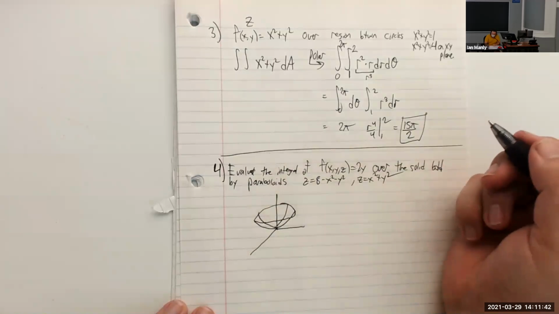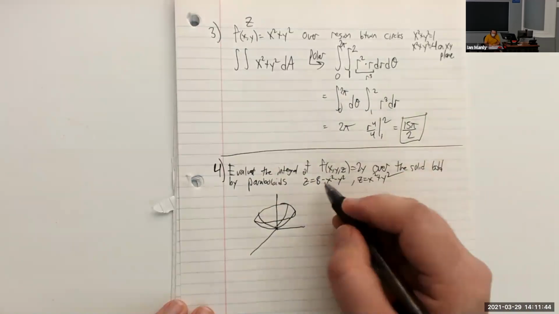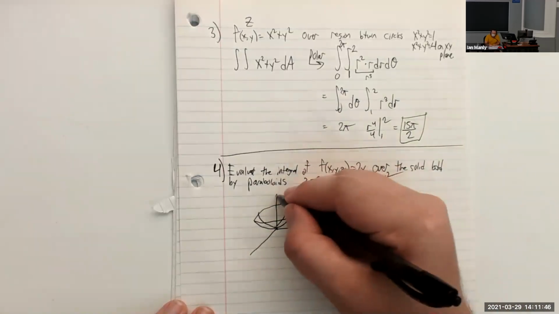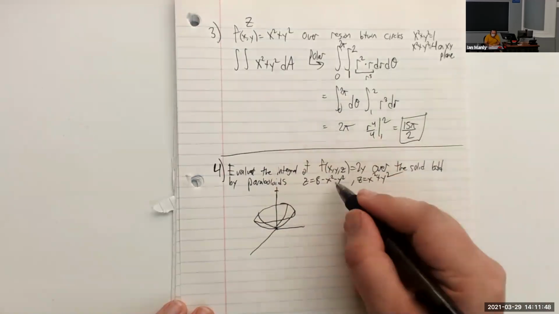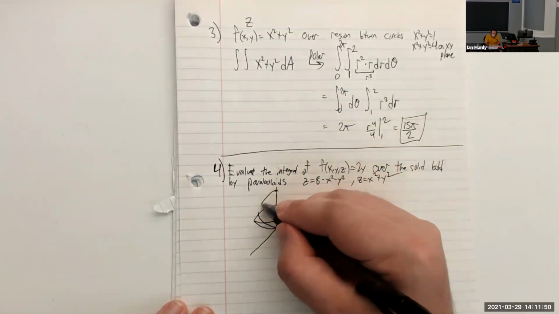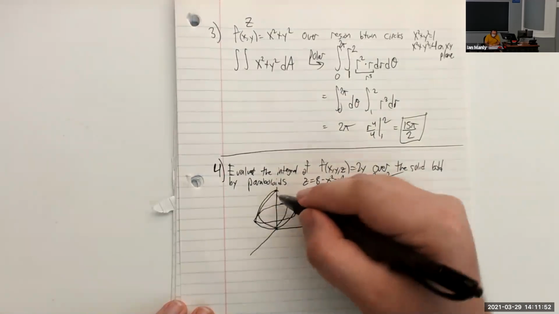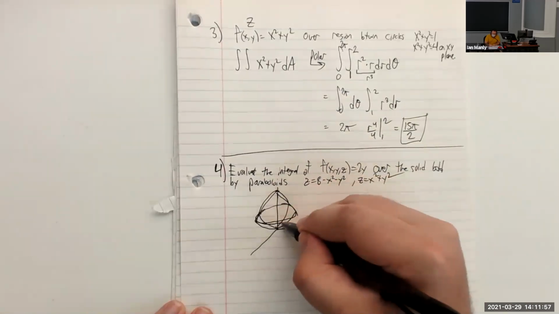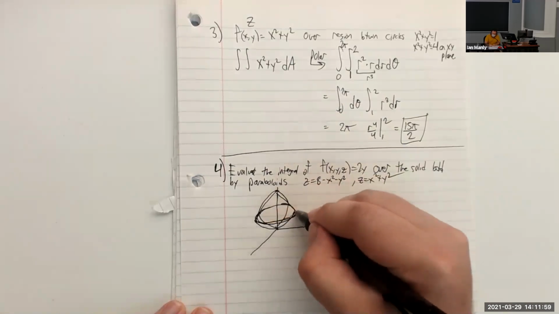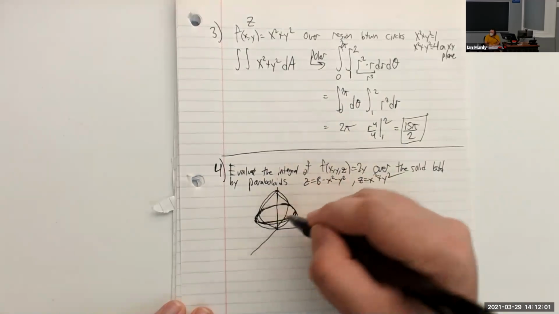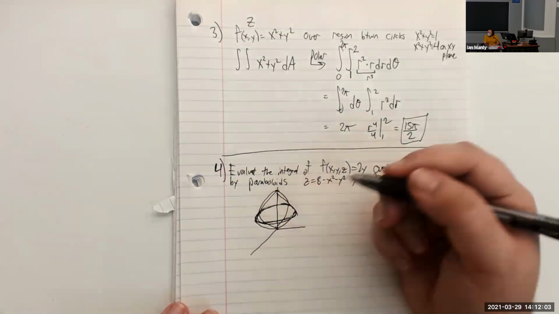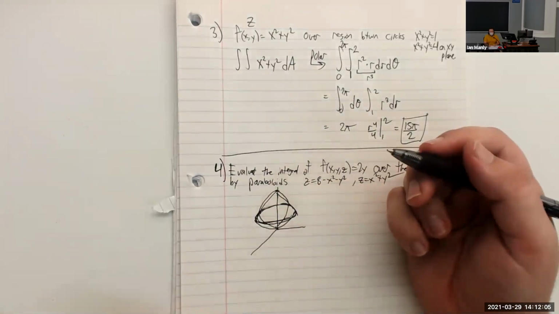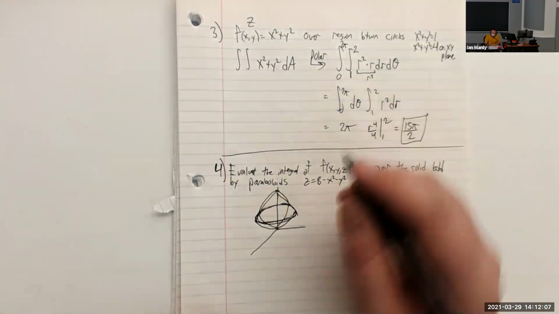So there's our bottom paraboloid, x squared plus y squared. And then our top paraboloid starts at z equals 8, so maybe somewhere up here, and then it decreases. So it's going to come meet this paraboloid down here. And the region of intersection will end up being this circle, which is centered at the origin. And that circle right here is going to be our region of polar coordinates.